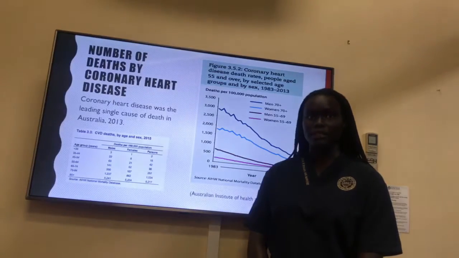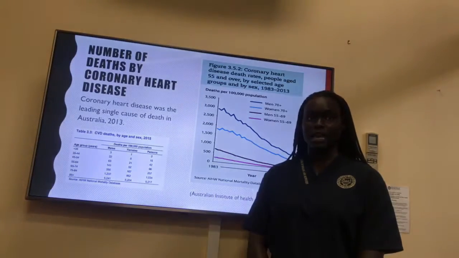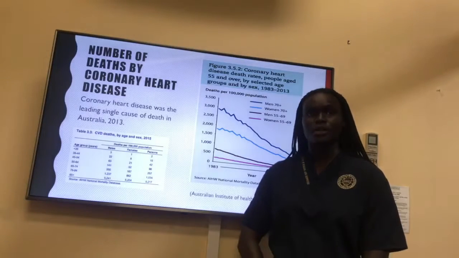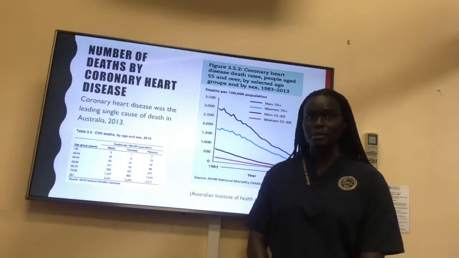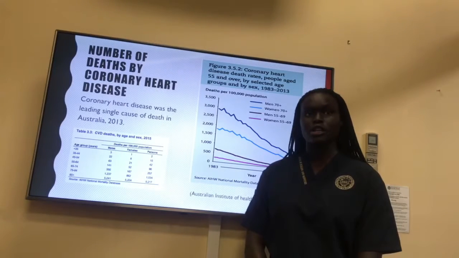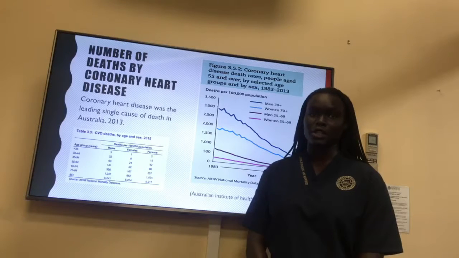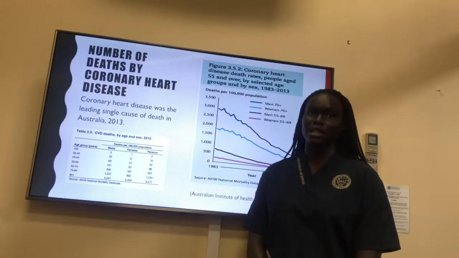to be hospitalised for CHD, and 1.3 times as likely to die from CHD. Compared with those living in the higher socioeconomic areas, people living in the lower socioeconomic areas were 2.2 times as likely to have CHD, 1.5 times as likely to be hospitalised for CHD, and 1.4 times as likely to die from CHD.